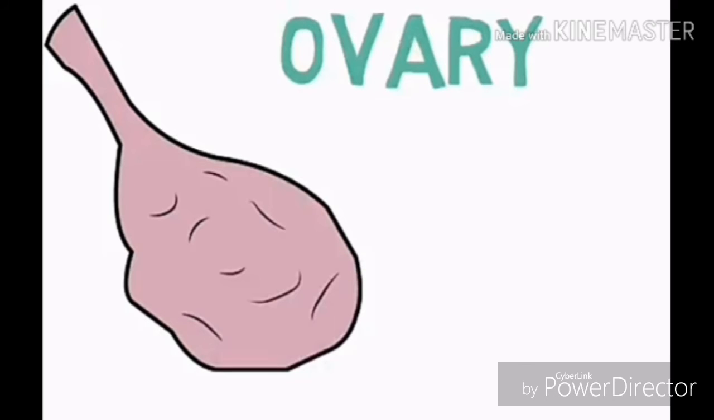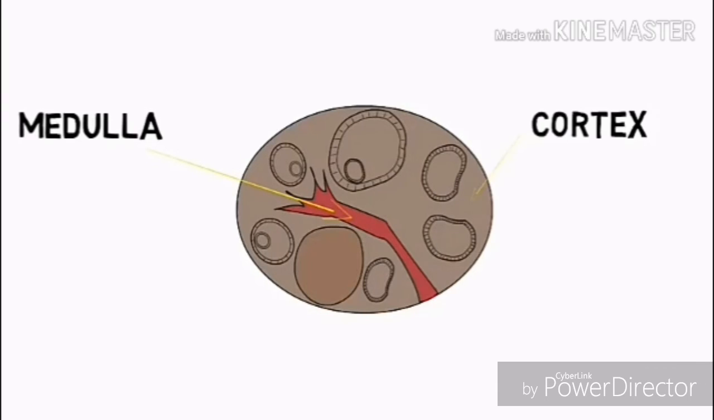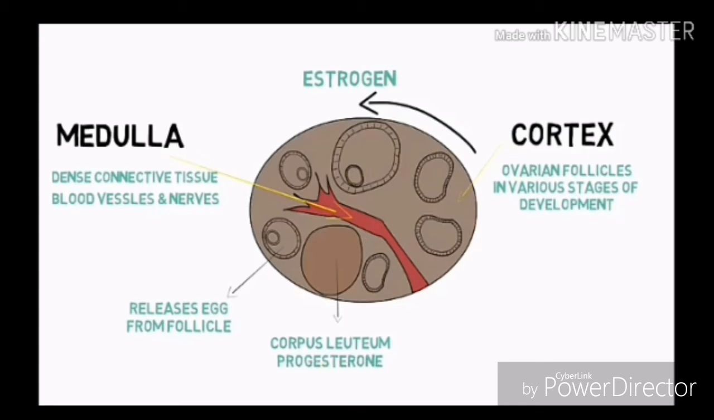Looking at the cross-section of the ovary, it is made up of the central medulla and the outer part known as the cortex. The medulla consists of dense connective tissue. It also contains all the blood vessels, nerves, and lymphatics. The cortex consists of numerous ovarian follicles in various stages of development. These ovarian follicles secrete estrogen. When an ovarian follicle matures and releases a female egg, it becomes the corpus luteum, which secretes progesterone.